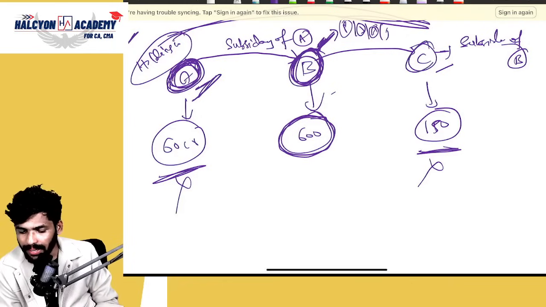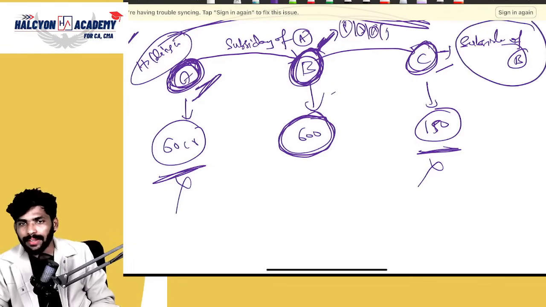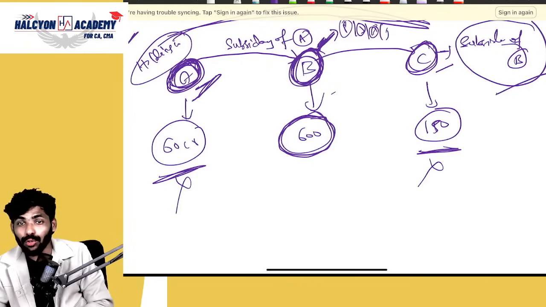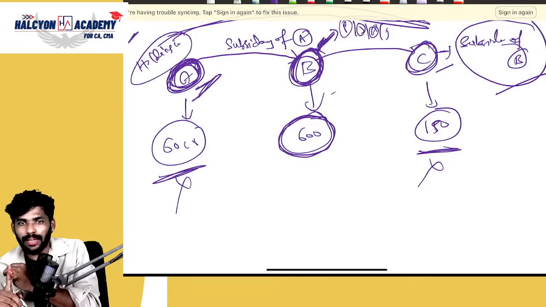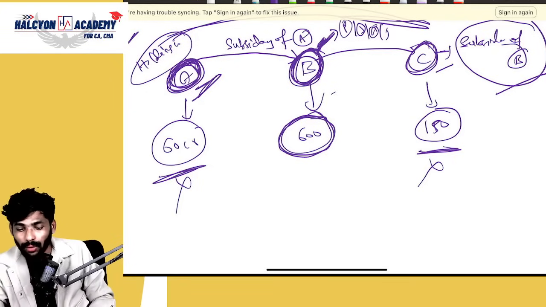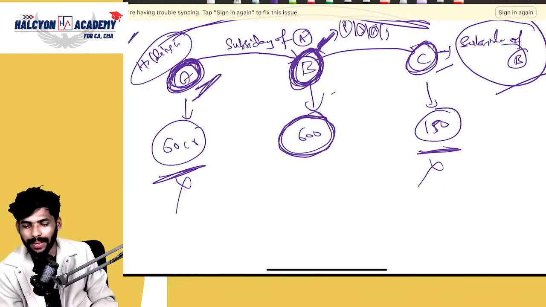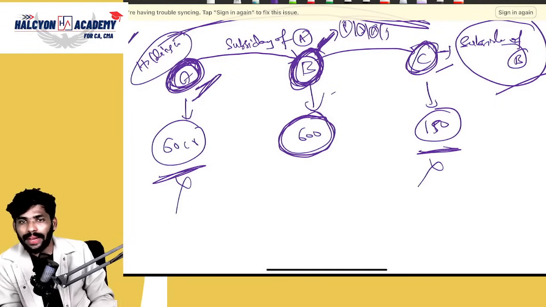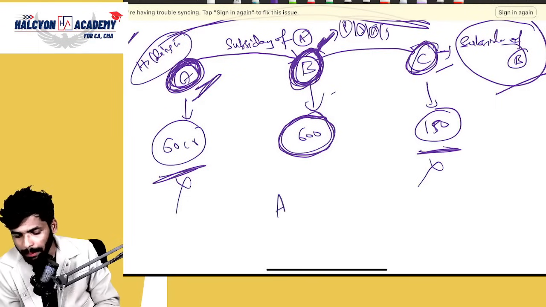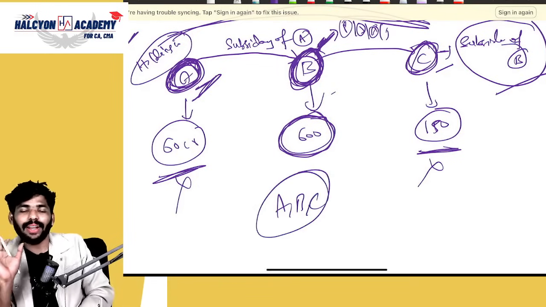Then my question is, is Ind AS applicable to C Limited or not? Tell me, please. Yes, applicable because it is a subsidiary of B. As per our condition, holding, subsidiary, joint venture or associate of that particular company. So here the company is B Limited, A is the holding company of B Limited, and C is the subsidiary of B Limited. That's why Ind AS is applicable to all the companies A, B, C. That should be your answer.